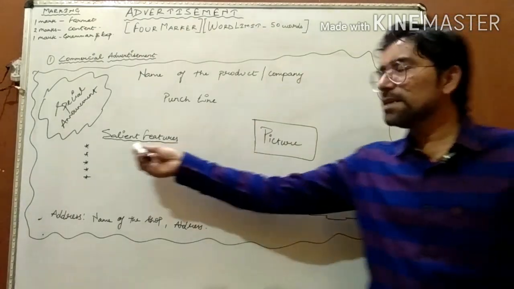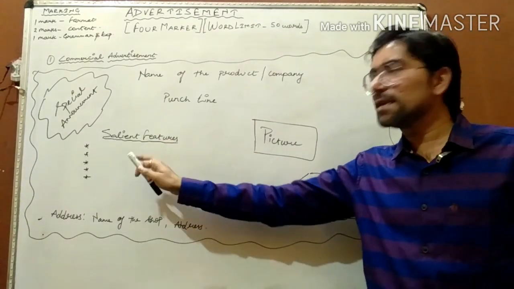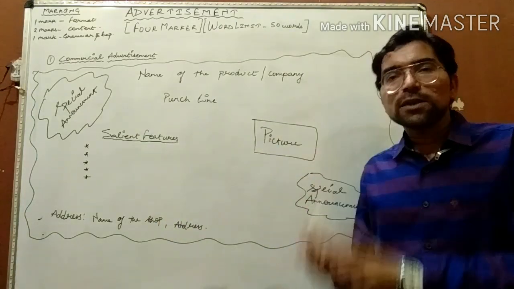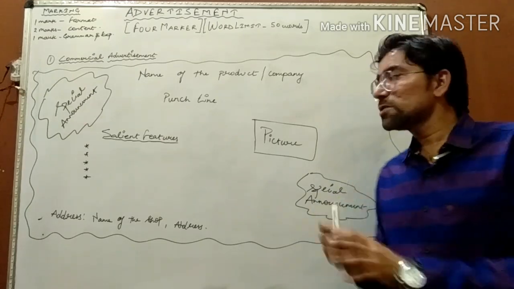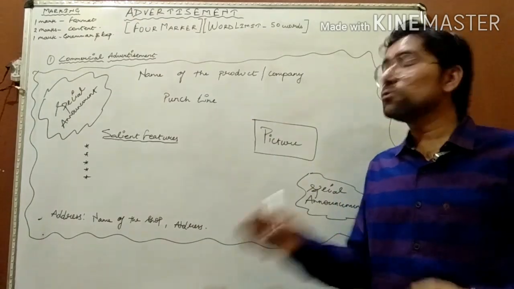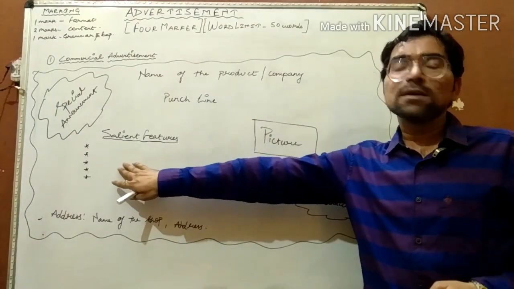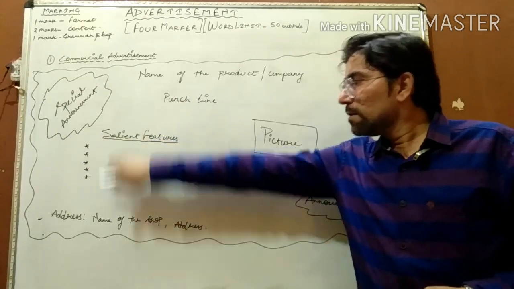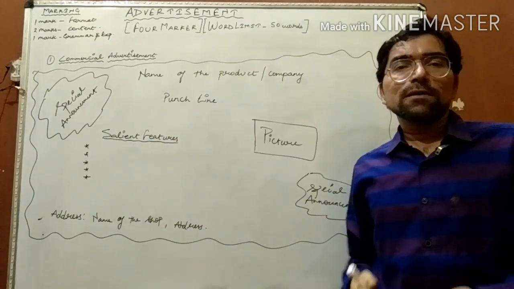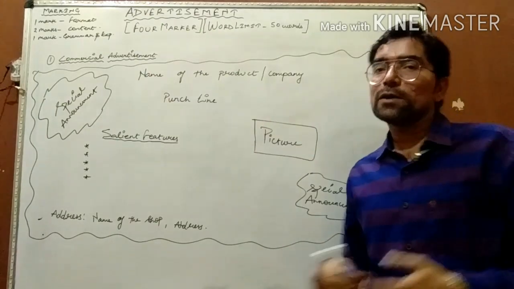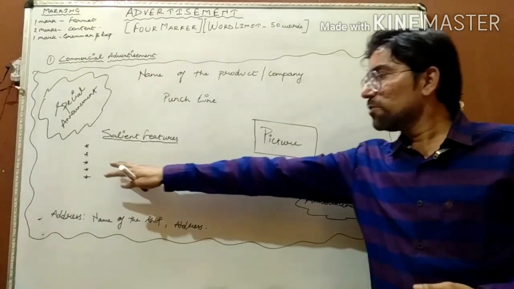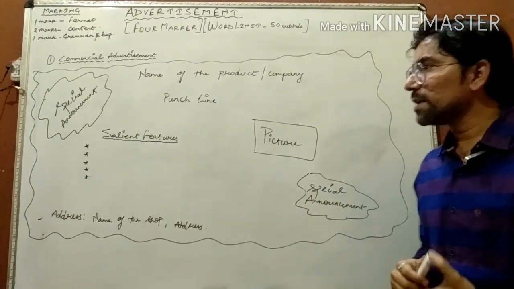Now next is salient features. It is not silent, it is salient. Salient means important features. Why any customer must choose your product over any other product. So what are the features which you are providing with this product? You need to mention these features so that the customer can choose your product. So 4 or 5 salient features you have to provide in your commercial advertisement.